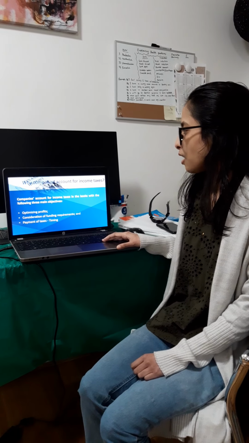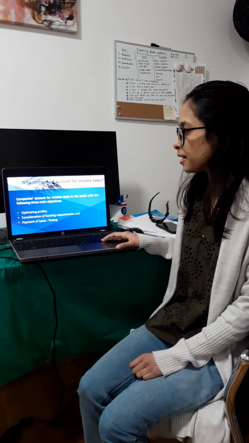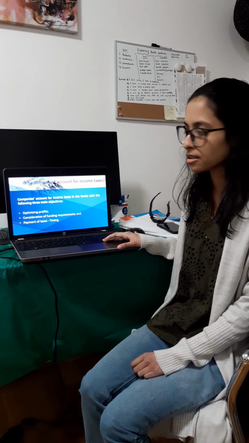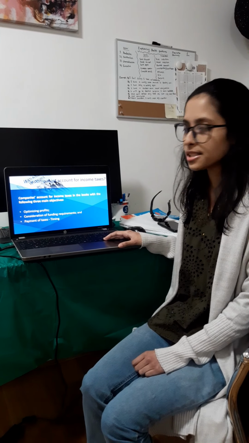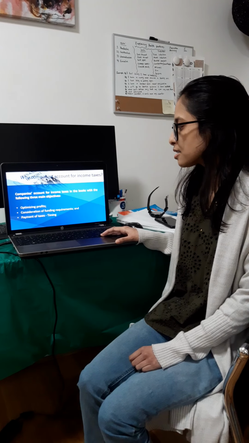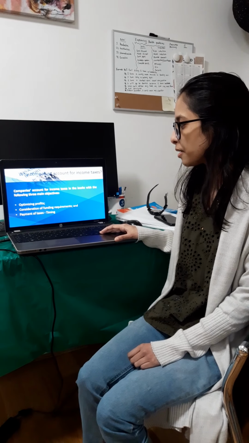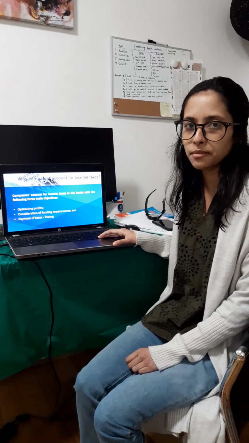Why do companies account for income taxes? Companies account for income taxes in the books with the following three main objectives. The first one is optimizing profits. The second one is consideration of funding requirements. And the last one is payment of taxes, which includes timing.